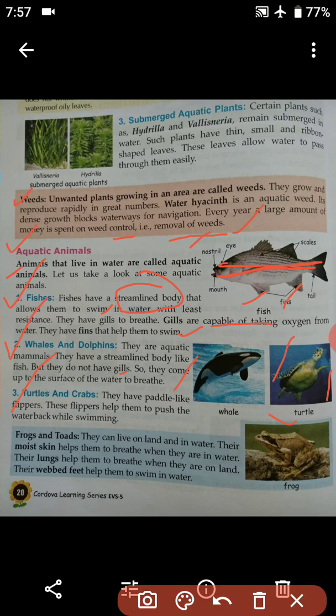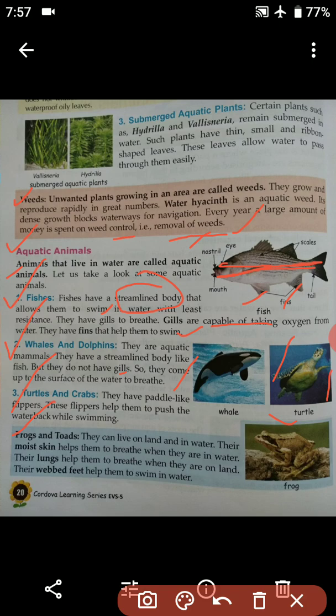The last one is frogs and toads. Frogs and toads are amphibians. They can live on land and in water. The animals that live both on land as well as in water are known as amphibians. Their moist skin helps them to breathe when they are in water.